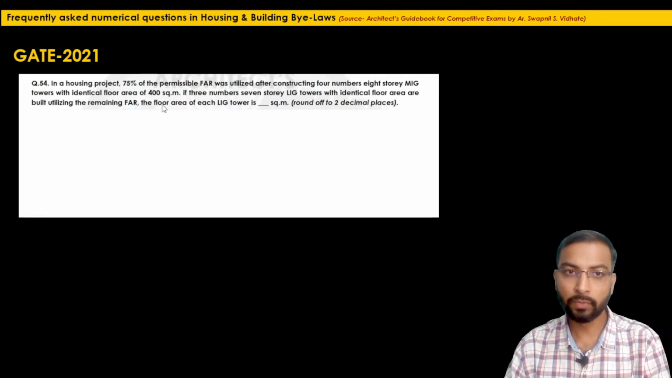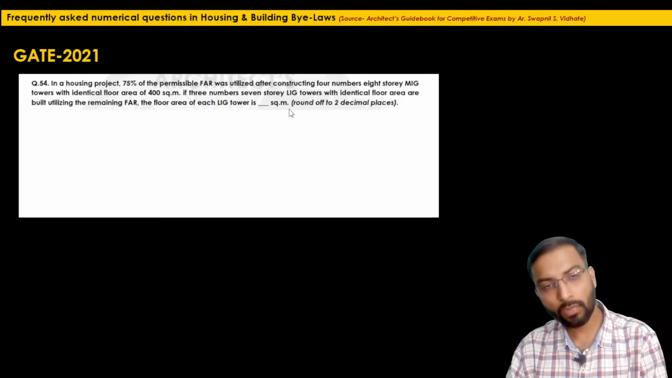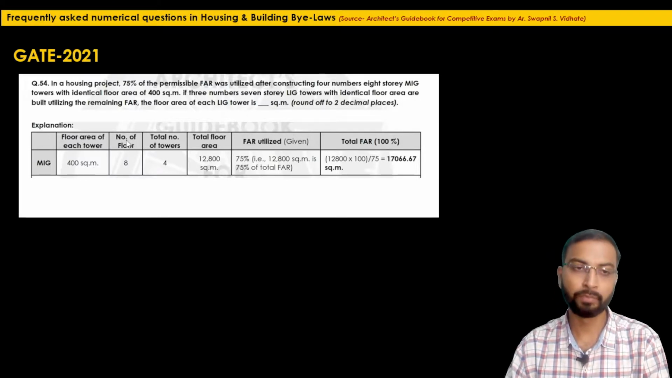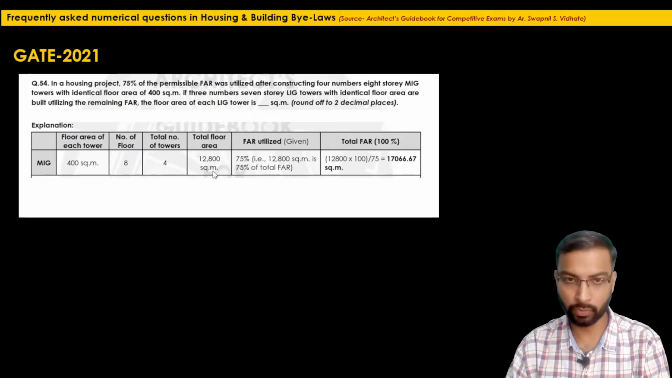They are asking the floor area of each LIG tower will be how many square meters. As we have done the calculation while reading the problem, just write down this value. The floor area of each tower, which is identical, is 400 square meters. The number of floors is 8. Then the total number of towers is 4. So the total floor area will be just the multiplication of these 3 numbers, which will be 12,800 square meters.